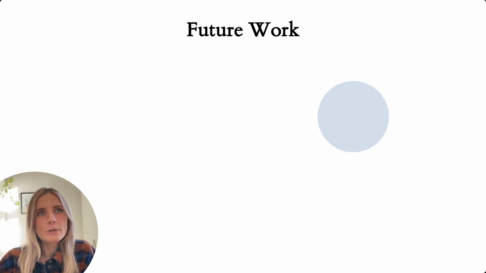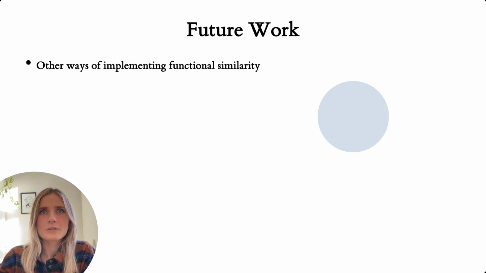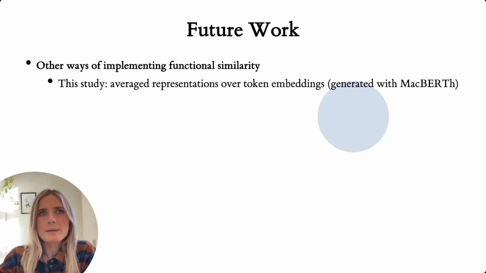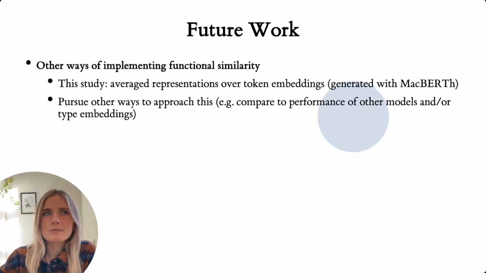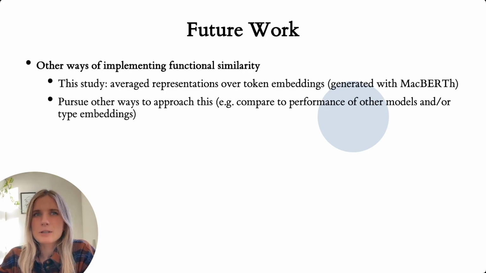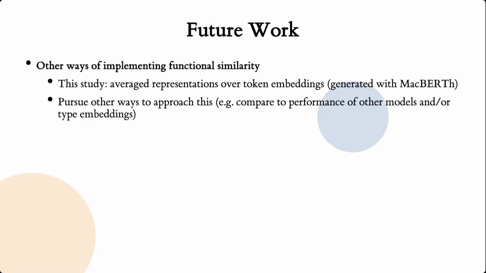First, we worked with MacBERT, but there are other ways of implementing functional similarity. For instance, MacBERT produces token embeddings, so to obtain a single representation per unique string of characters, we work with an averaged representation. This may not be ideal, and perhaps there are other ways to approach this, which is something we are looking into. But also beyond the technical side of things, we do see concrete case studies to which this method can be applied.